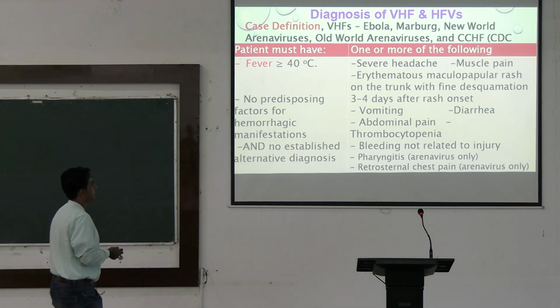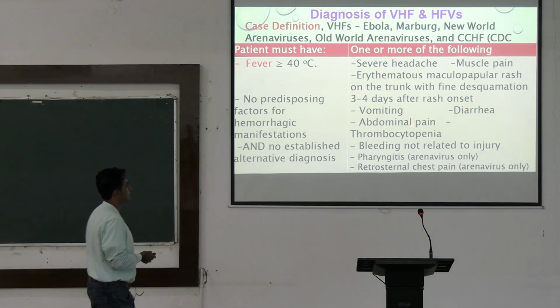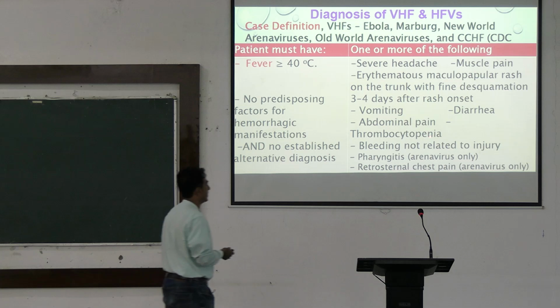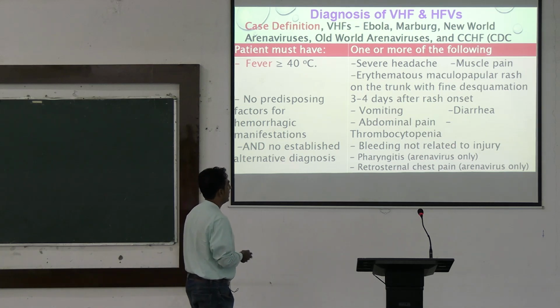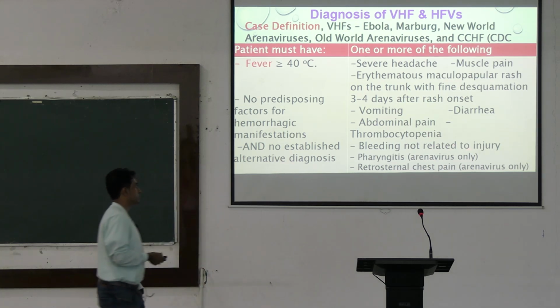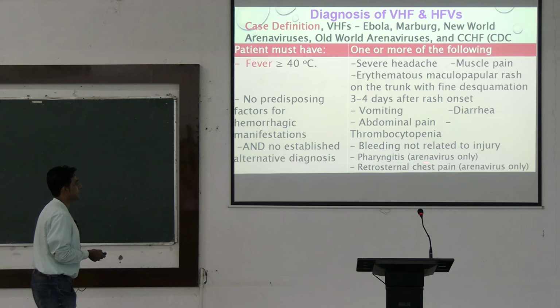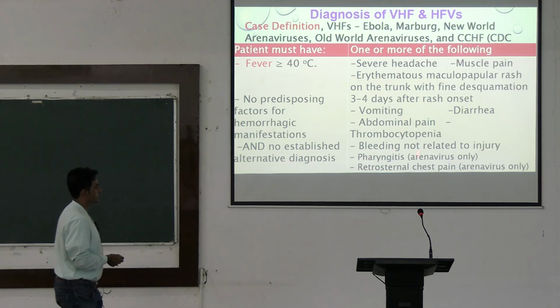And there will be, 3 to 4 days after the onset of rash, vomiting, diarrhea and abdominal pain, thrombocytopenia and bleeding not related to injury. Pharyngitis is seen in arenaviruses, and retrosternal chest pain.